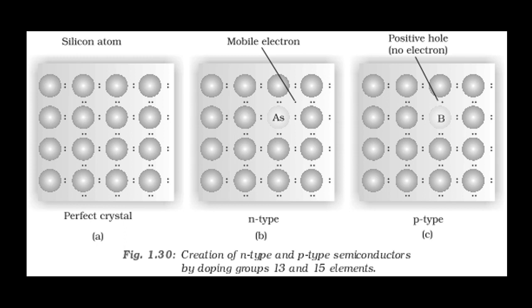This is a picture where you can see a perfect crystal, and how it can be converted into n-type and p-type semiconductors. In case of n-type semiconductor, the charge carriers are mobile electrons, but in case of p-type semiconductors, charge carriers are the positive holes, that is absence of electron.